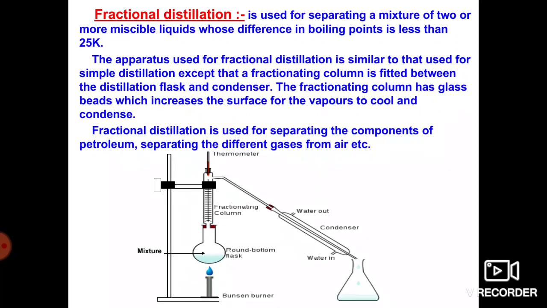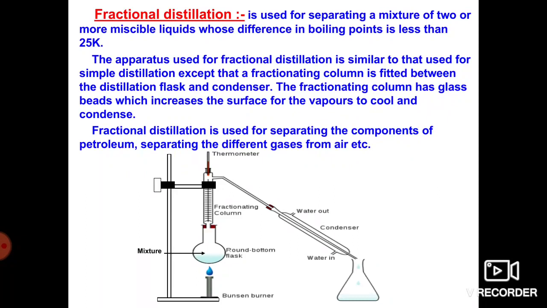Fractional distillation is used to separate the components of petroleum and to separate different gases from air.